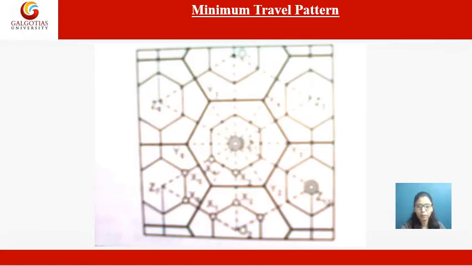So this pattern is known as the minimum travel pattern, in which the city or the town is designed in such a way that it regulates the circulation so that there will be the minimum travel distance within the city, within the town.